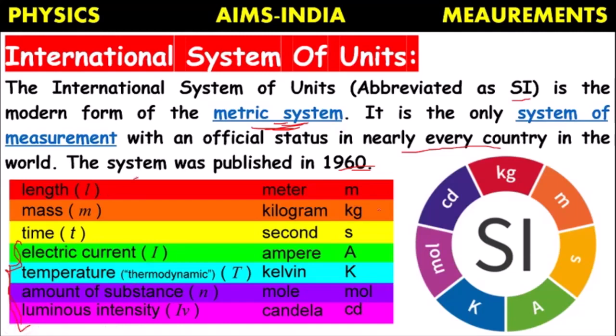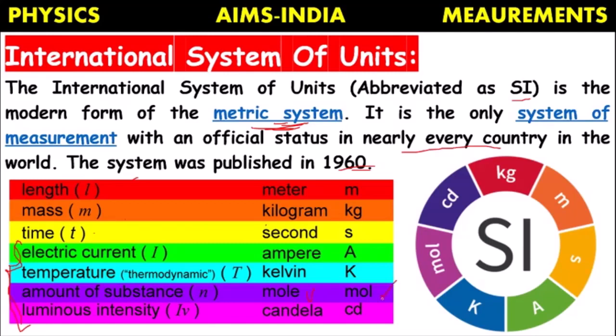Already we know length is measured in meter, mass in kilograms, time in seconds. Like that, electric current is also defined, which is measured in amperes, and the symbol of the unit is capital A. Temperature, thermodynamic temperature, its unit is Kelvin. Amount of substance, its unit is mole, and the symbol of mole is MOL.